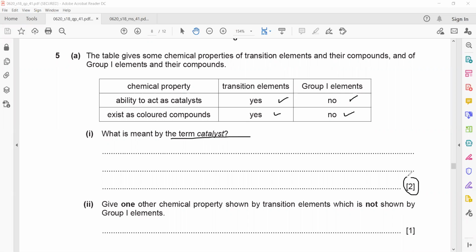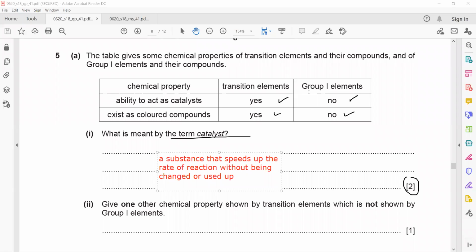Definition of a catalyst: the substance which alters the rate of the reaction without being chemically used up or consumed. So without chemical change, if a substance is altering the rate of the reaction, we call that substance a catalyst.